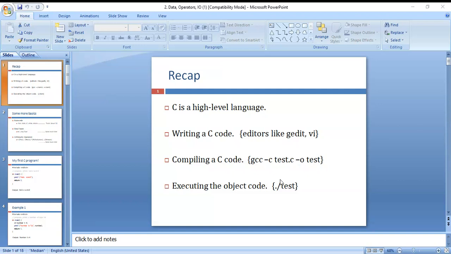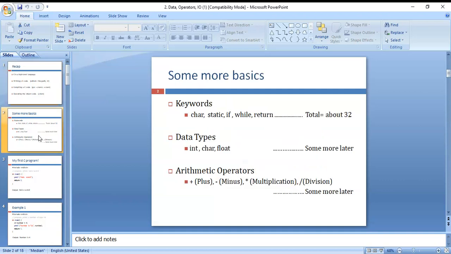the previous class recap. C is a high-level language. Writing a C code in an editor like gedit or vi, those editors we can also use. Next, compiling a C code: compiling a C code is nothing but gcc test.c, that is testing, and executing the object code. In this manner only, and some more basics.